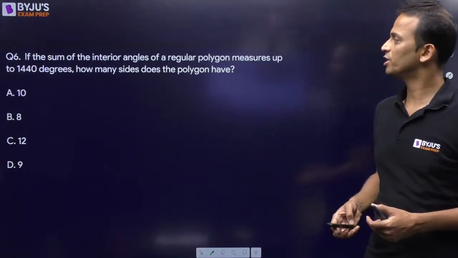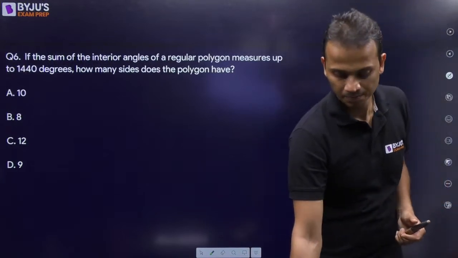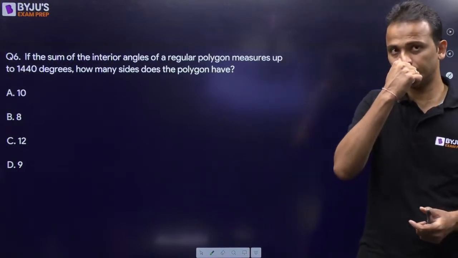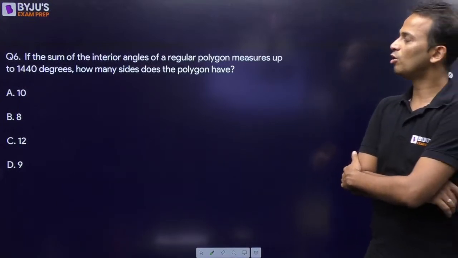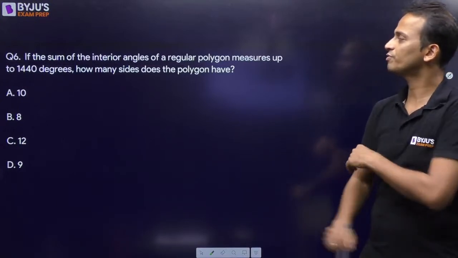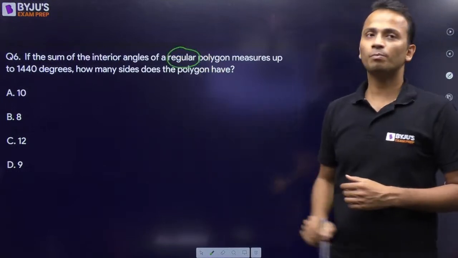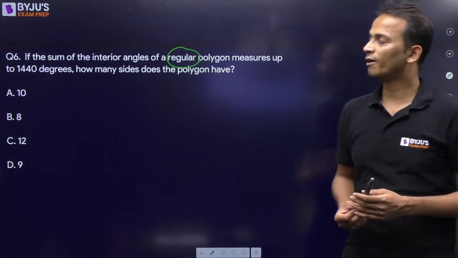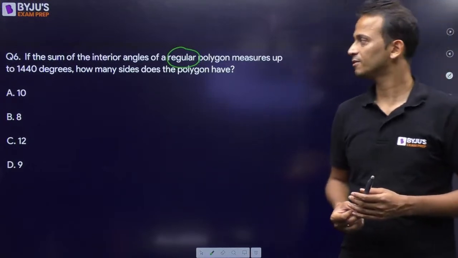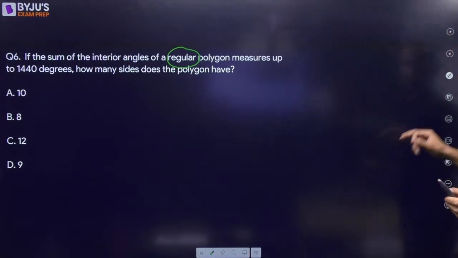Let's move on to question number 6. If the sum of the interior angles of a regular polygon measures 1440 degrees, how many sides does the polygon have?